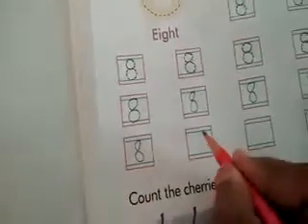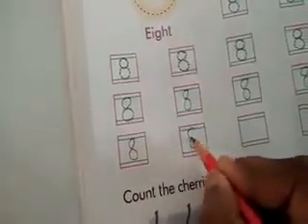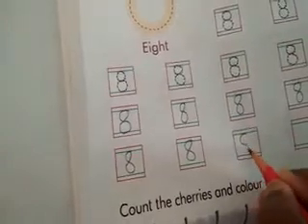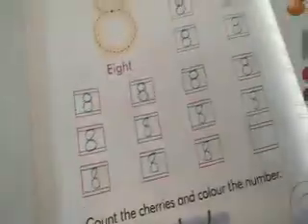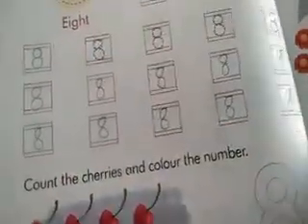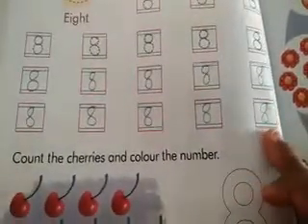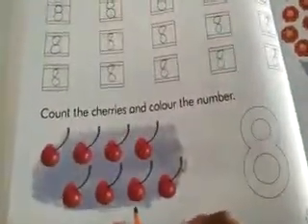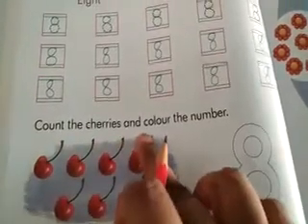We should not use the shortcut methods. In this way, you will write the number 8. Understood? After writing the number 8 in the blank boxes, over here you have to count the cherries and color the number.